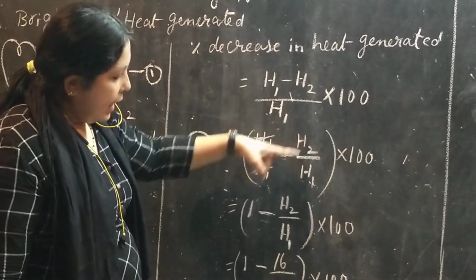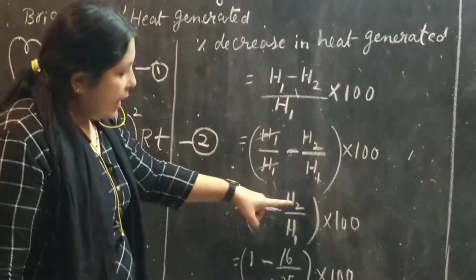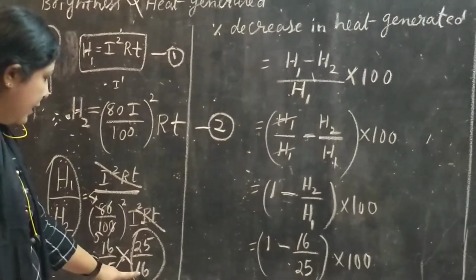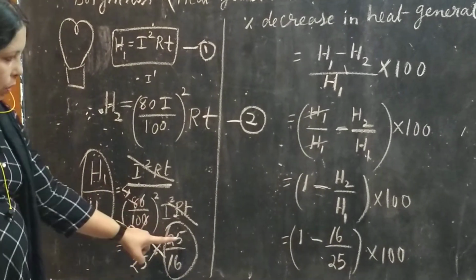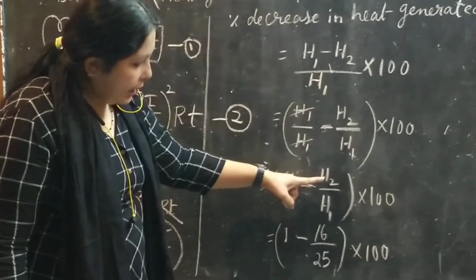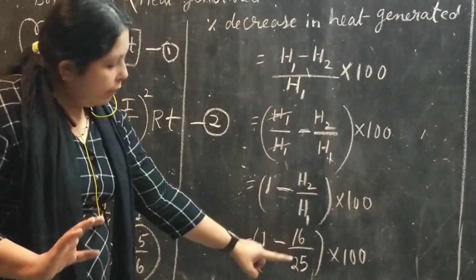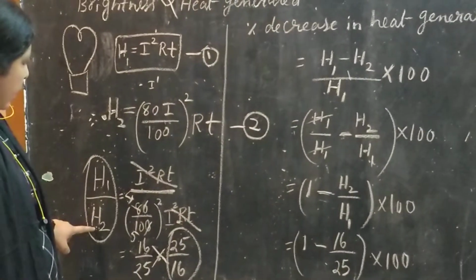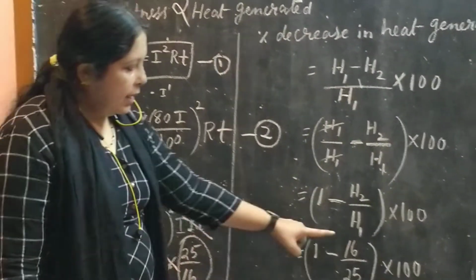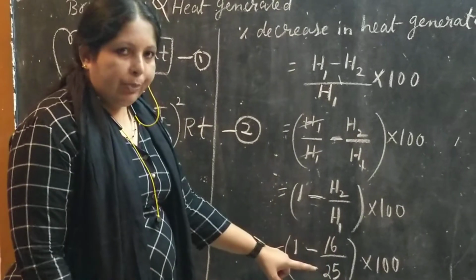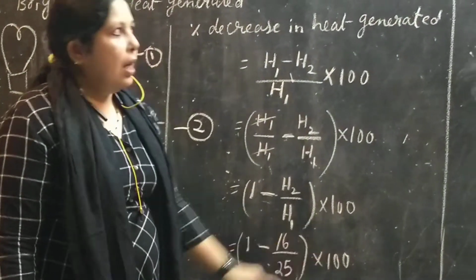1 minus H2/H1. H2 की वैल्यू क्या है? 16. H1 की वैल्यू 25. So here you have to write H2 की वैल्यू 16, H1 की वैल्यू 25. H2 is down here, it is 16. That is the reason we have written here ups and down. Okay, 1 minus 16/25 into 100.